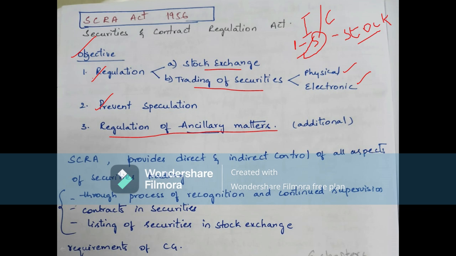The other provisions of SCRA include regulation of agreements for buying and selling of securities. If we see the functions: to provide for the regulation of transactions in securities, to prevent undesirable speculation in securities, to regulate buying and selling of securities outside the limits of the stock exchange, and to provide for ancillary matters, for example promoting a healthy stock market.